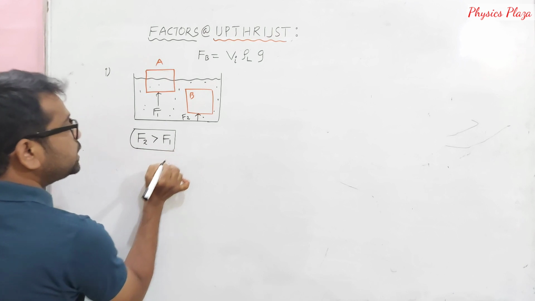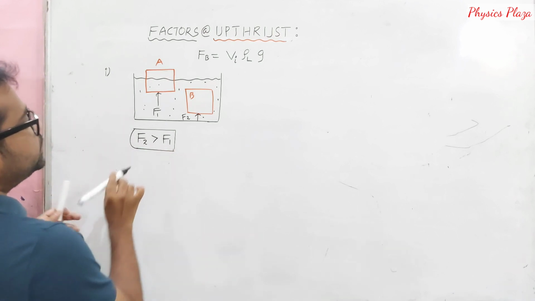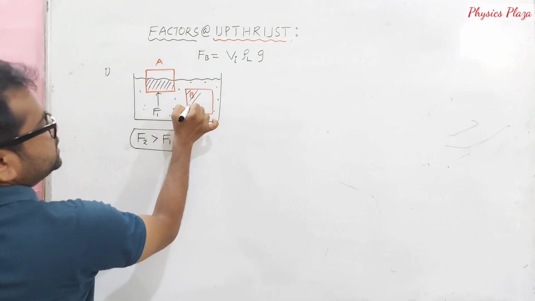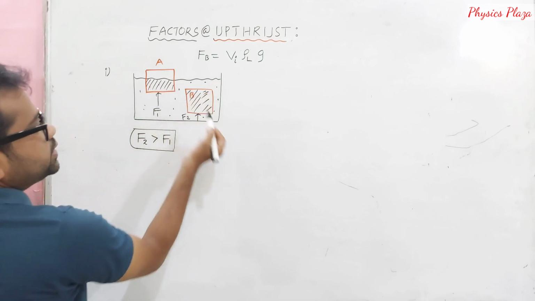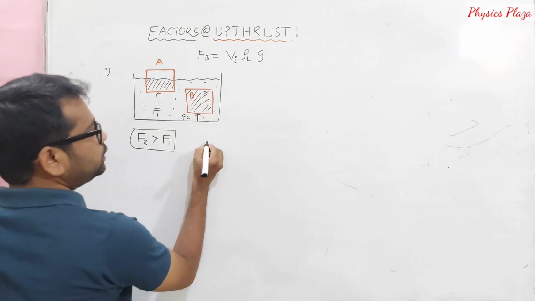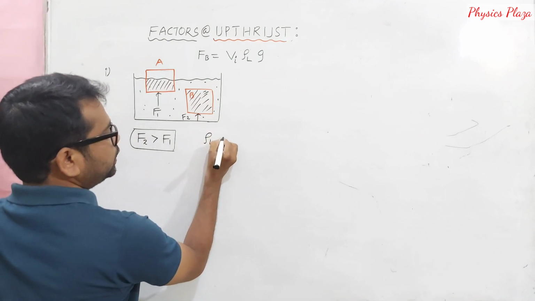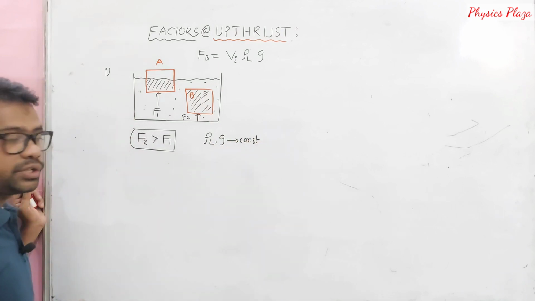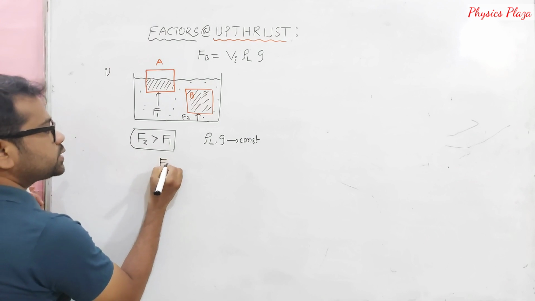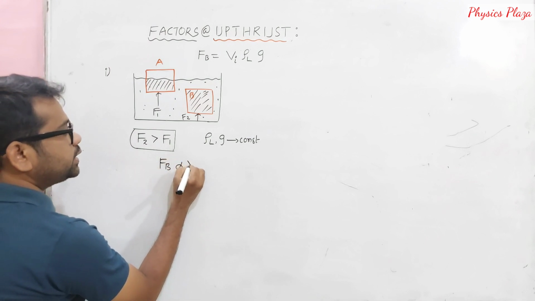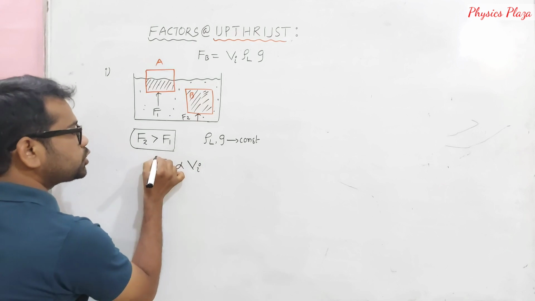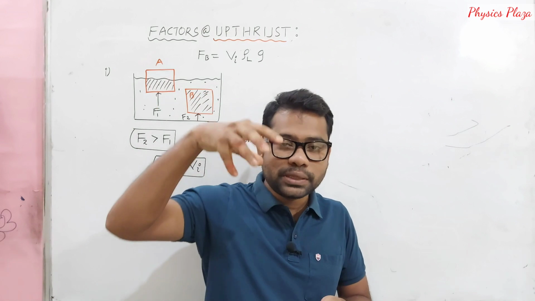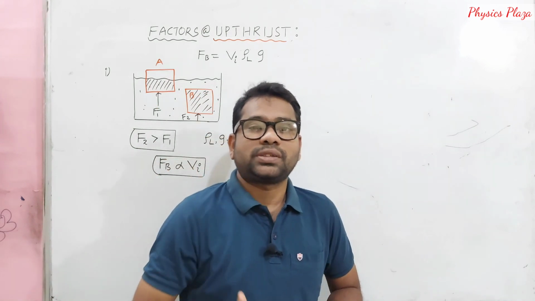What is the reason? Look at the volume of the immersed part, because the density of the liquid is the same for both, and the g value is also the same for both. So the density of the liquid rho L and g are both constants. As both are constant, the buoyant force acting on the immersed body is proportional to the volume of the solid immersed. I mean, the more the body is immersed inside the liquid, the more upthrust there will be.